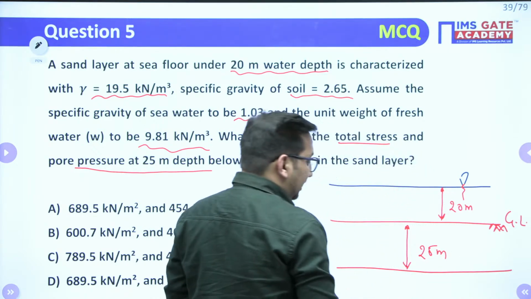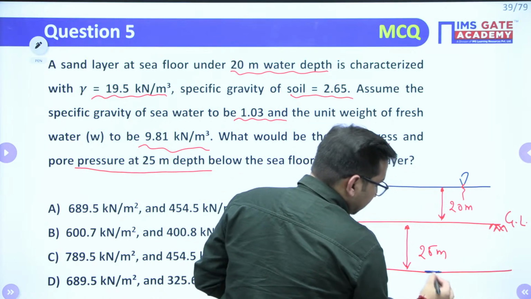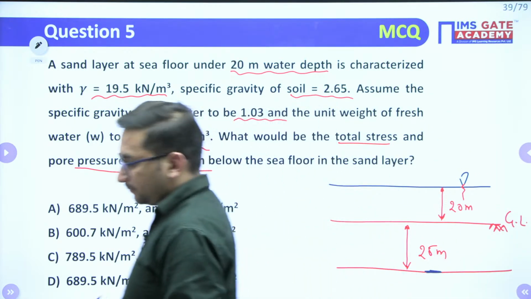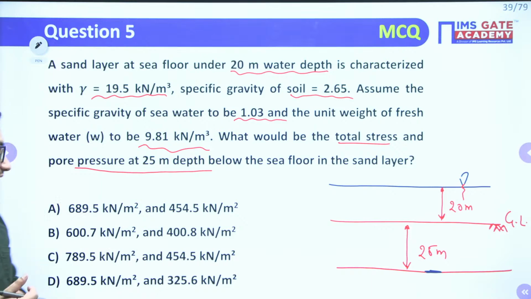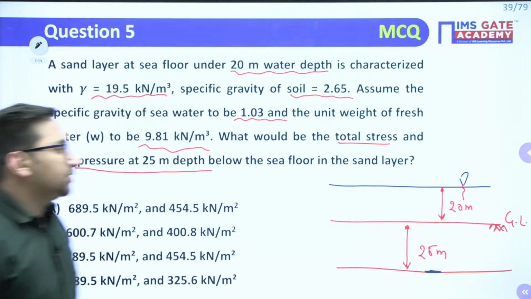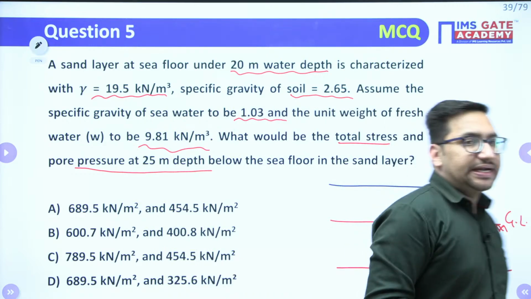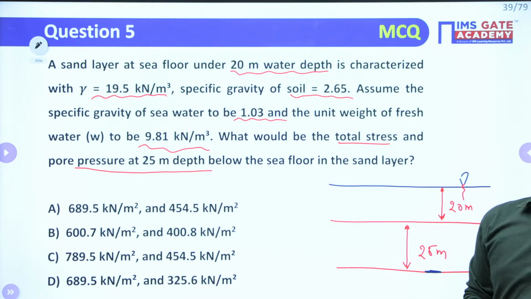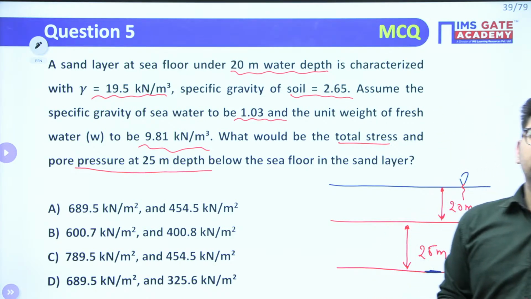So at this particular level, you need to find out the total stress and effective stress value. Just calculate the values and let me know. It is an easy question, you should be able to find out, right? I have told you the concept. Now you should be able to calculate this particular value.